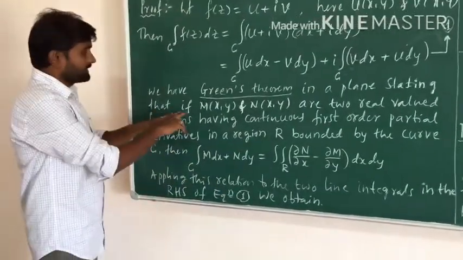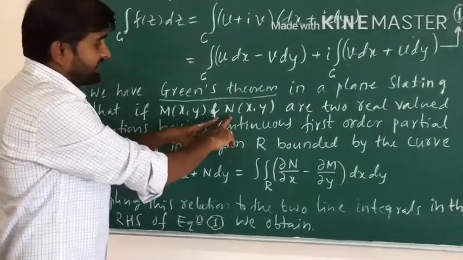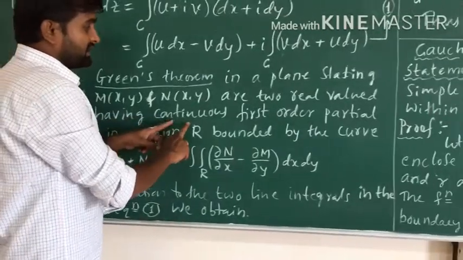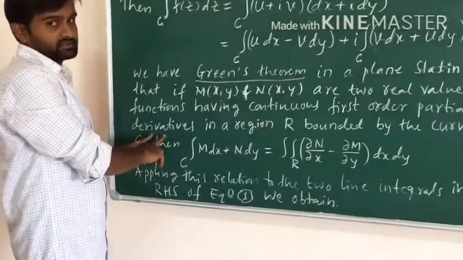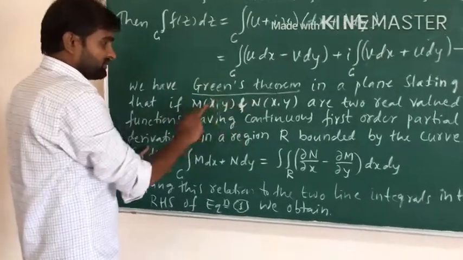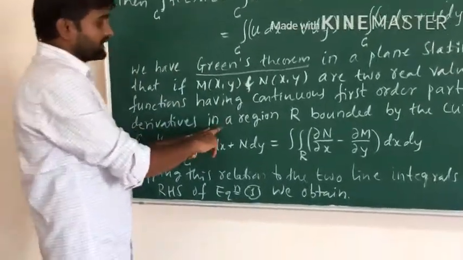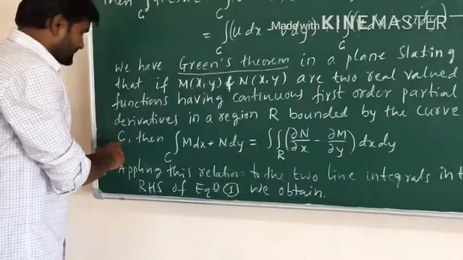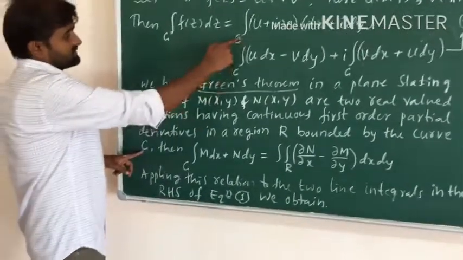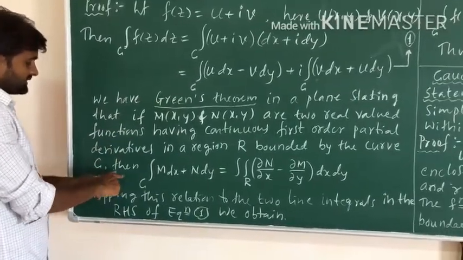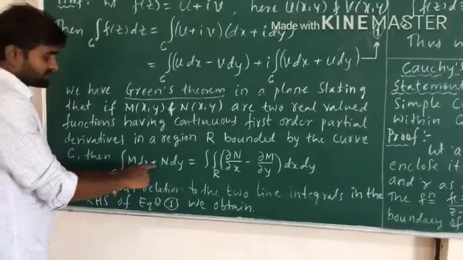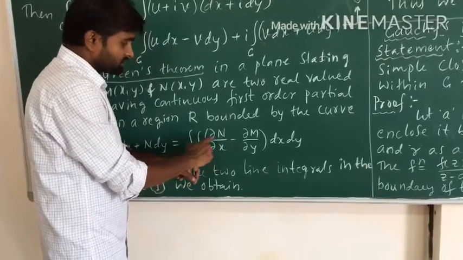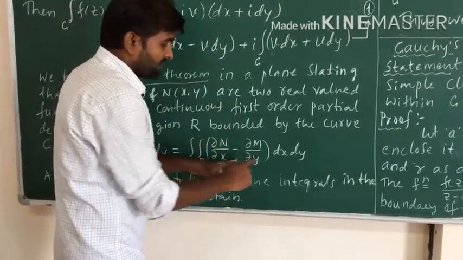It states that if m of x y and n of x y are two real valued functions having continuous first order partial derivatives in a region R bounded by the curve C, then the integral over C of m dx plus n dy equals the double integral over the bounded region R of dou n by dou x minus dou m by dou y dx dy.